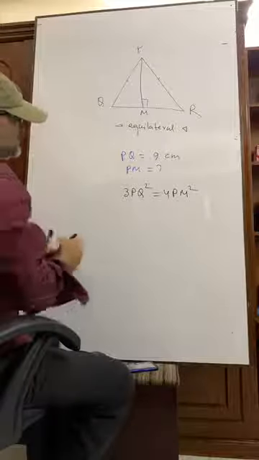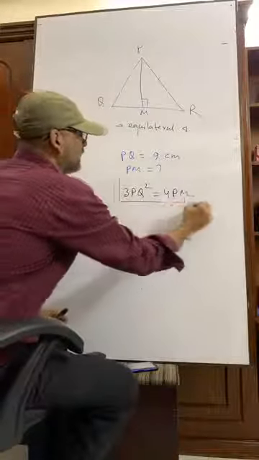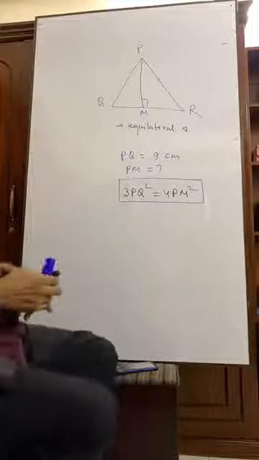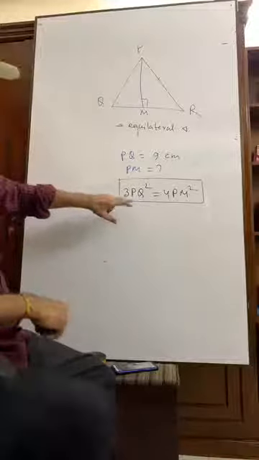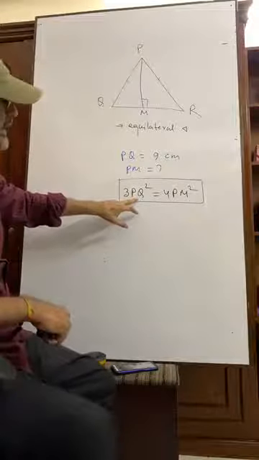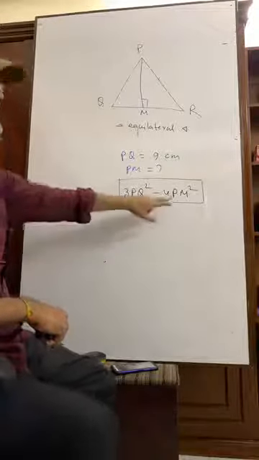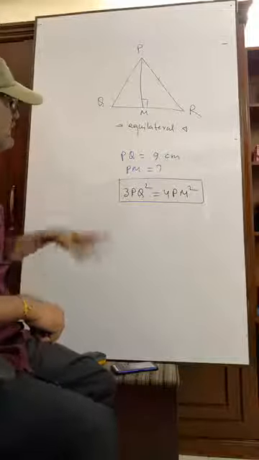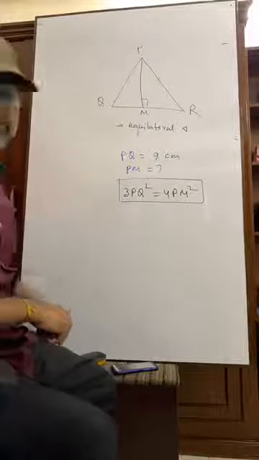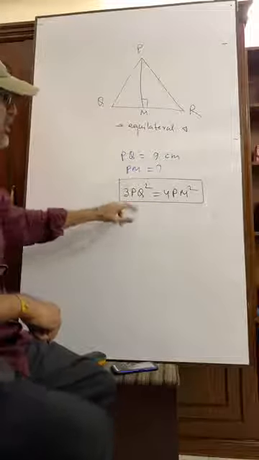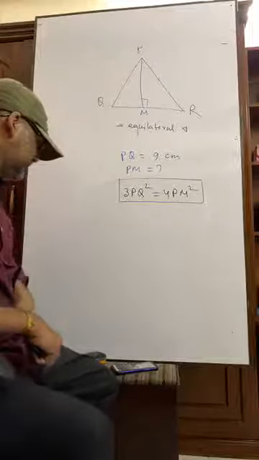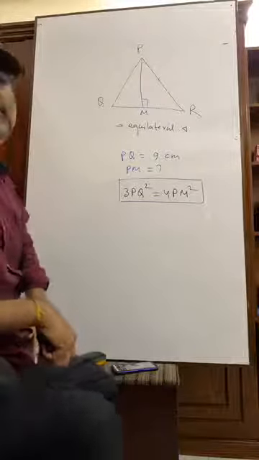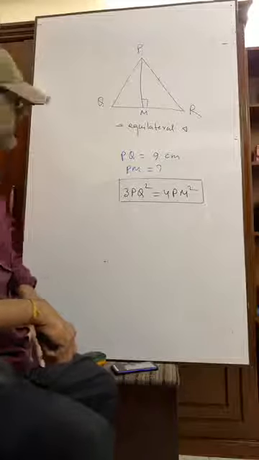That means 3 times the square of the side is equal to 4 times the square of the median. Have you got it? Write it as a note: 3 times the square of the side is equal to 4 times the square of the median.